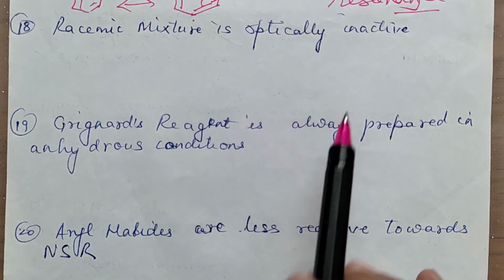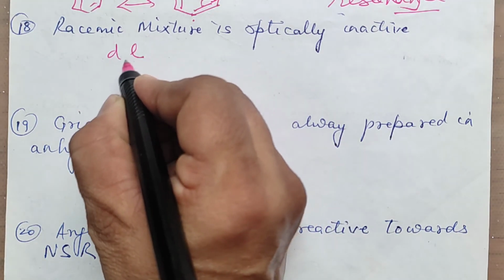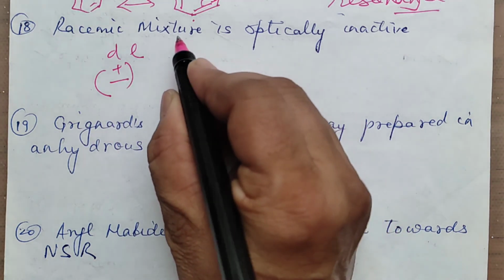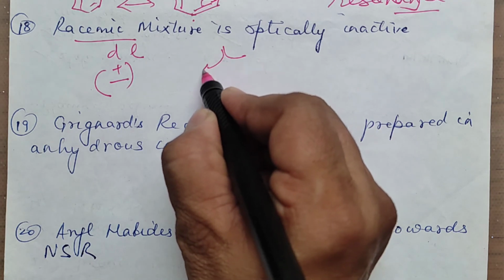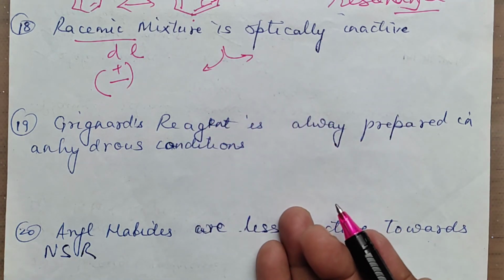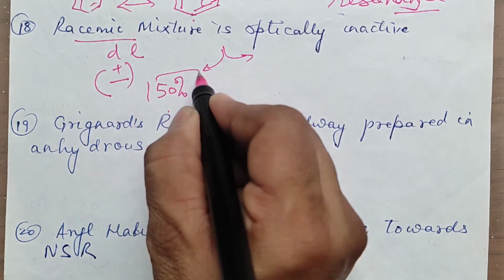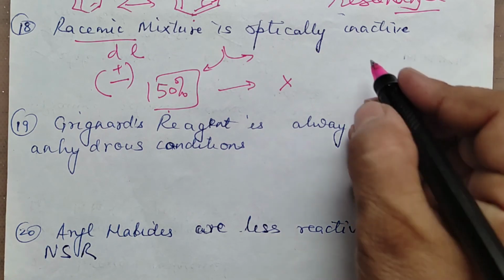Racemic mixture is optically inactive. Racemic mixture is nothing but a DL mixture, or a dextro-levo mixture. Dextro-levo mixture means it will rotate towards the right hand side as well as towards the left hand side to an equal extent. It is having 50% dextro and 50% levo. The overall rotation will not be there in it, so it becomes optically inactive.